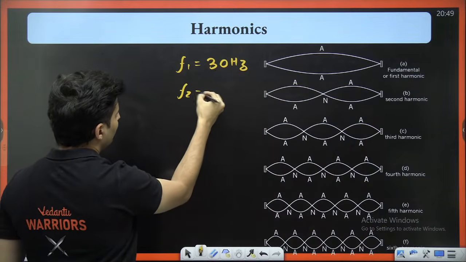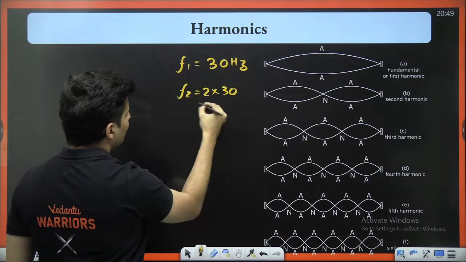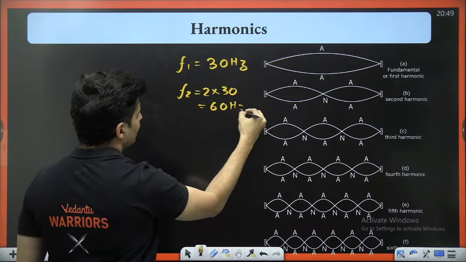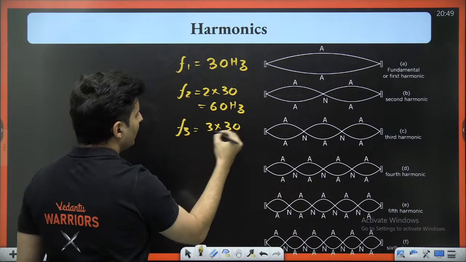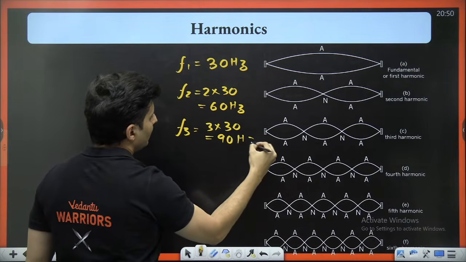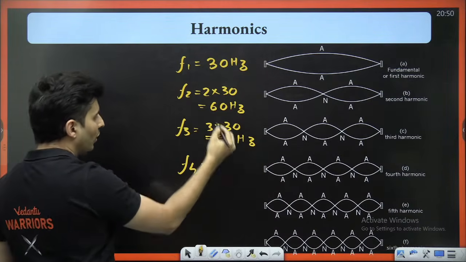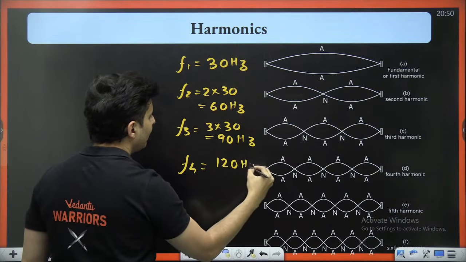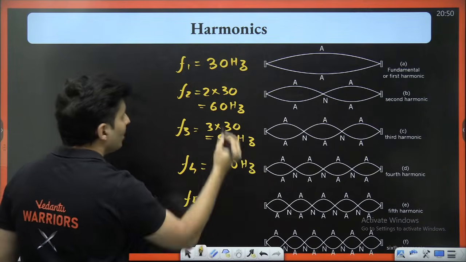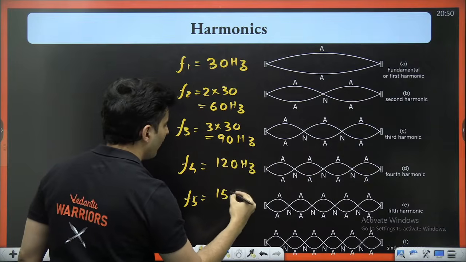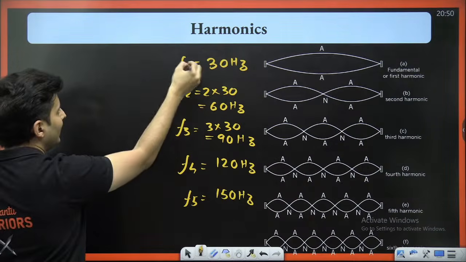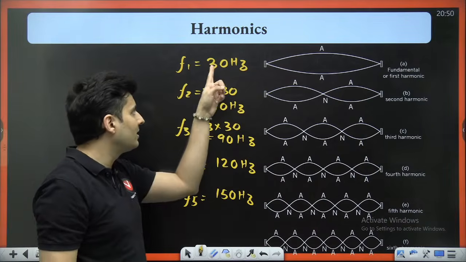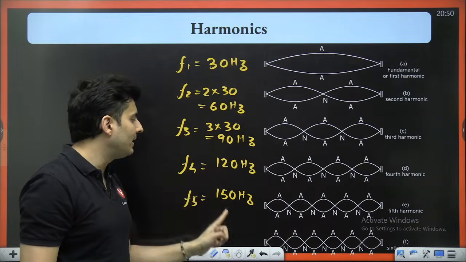Can you guess what F2 will be? It will be 2 into 30, that means 60 Hertz. F3 is 3 into 30, that is 90 Hertz. F4 is 4 into 30, that is 120 Hertz. F5 is 5 into 30, which is 150 Hertz. So if the fundamental frequency is 30 Hertz, every other frequency will be a multiple of it.